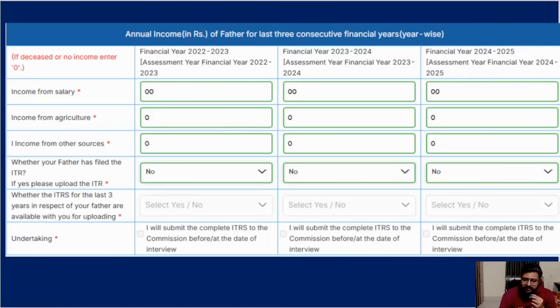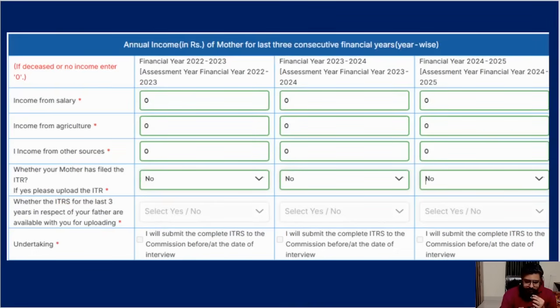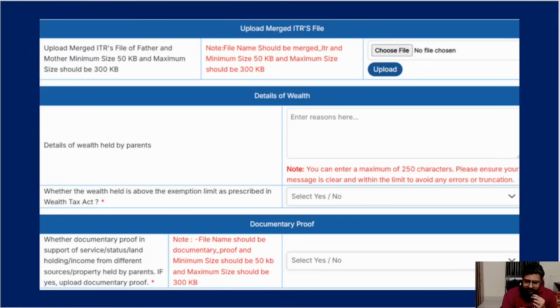Then after that, annual income of father in the last 3 consecutive years. I have put everything 0 because I'm putting dummy values. If there were values and you say yes, the father has filed ITR and the mother also filed ITR, later they'll ask you to upload the ITR also. The last 3 years' ITR documents you also have to file. Okay, and here after, one second. Okay, this is 3 years financial data, and see, upload the merged ITR file.